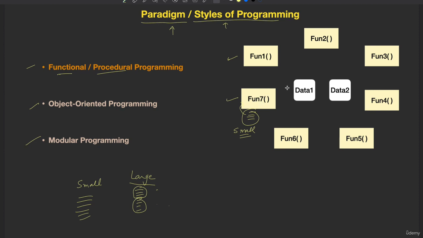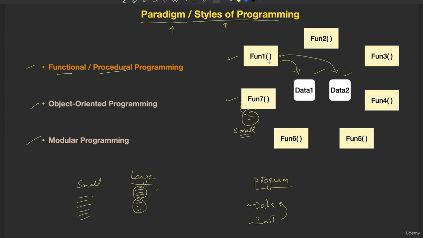Then one important thing: a program contains two major elements. One is the data and the second is the set of instructions meant for that data. So data and instructions. I am talking about the function. A function is nothing but a set of instructions. Then where is the data? This is the data. Now how functional or procedural programming works is, you have a set of functions. The functions work upon this data as well as another data also.